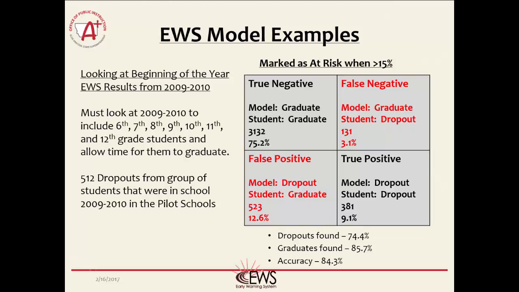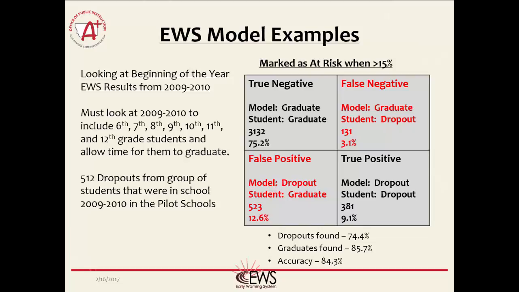Also, it's important to note that the false negative box, the area we especially want to stay away from, is the smallest by far. Overall, about 75% of the dropouts were found, with an overall accuracy of about 85%. These numbers are good. However, if a school actually used the EWS, the actual results in practice would be even better. This is for two reasons.